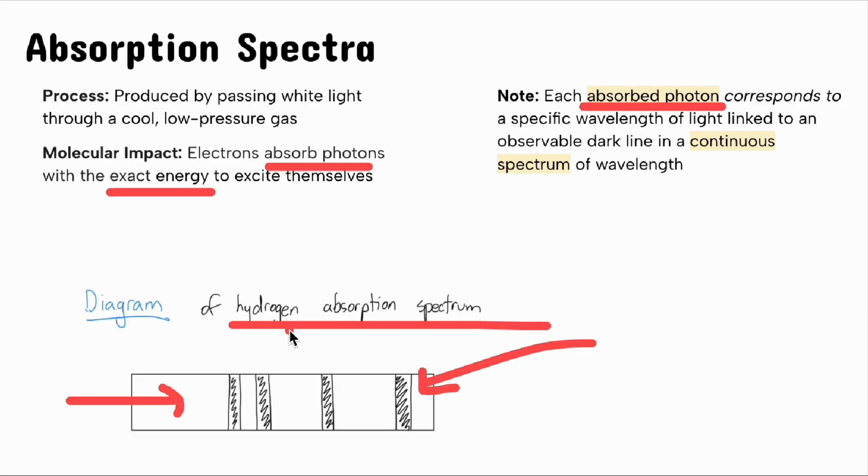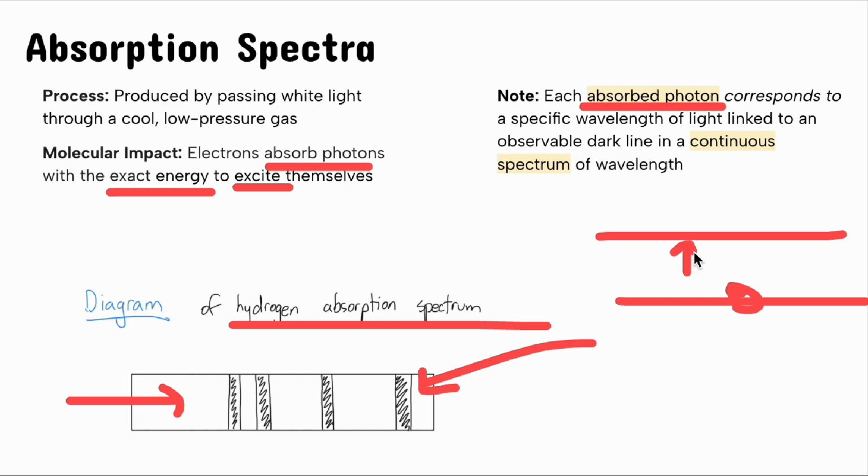Okay. I'm just trying to find it. Yeah, over here, excite themselves. So electrons absorb the exact energy, otherwise known as discrete energy, to excite themselves, as in to move from one energy level to another. And please don't get confused that it only moves by one energy level.